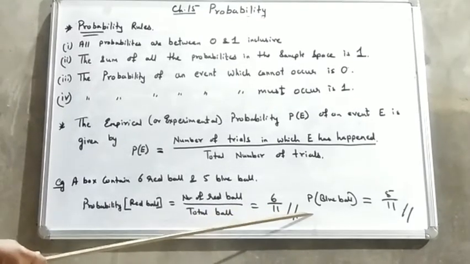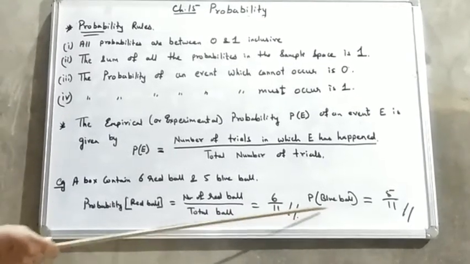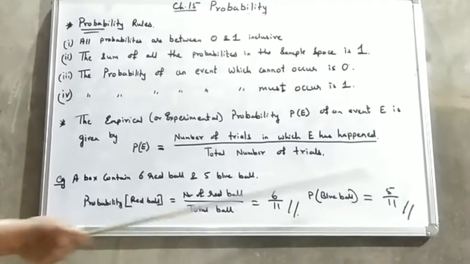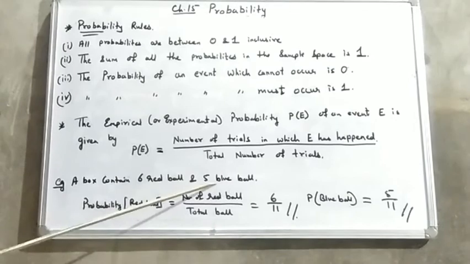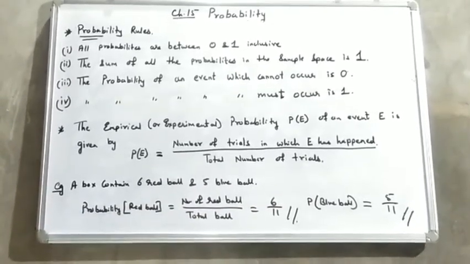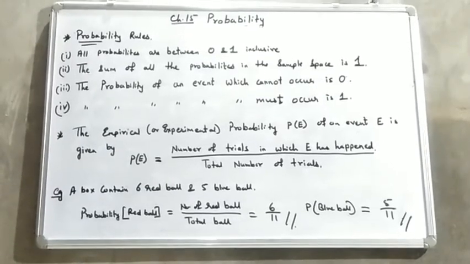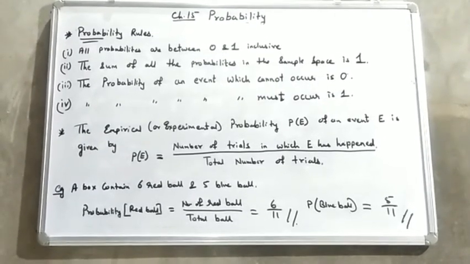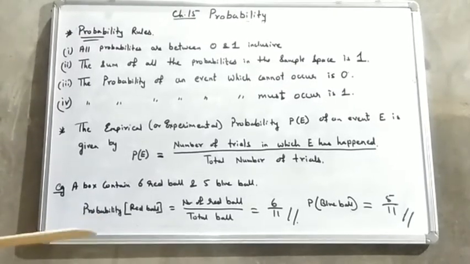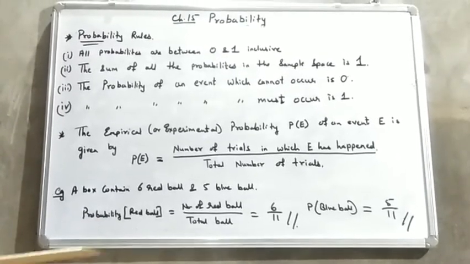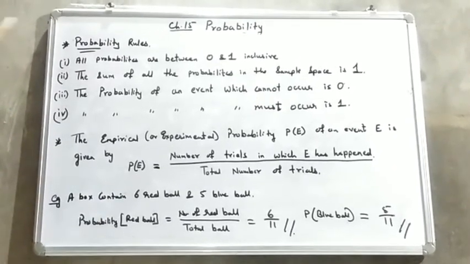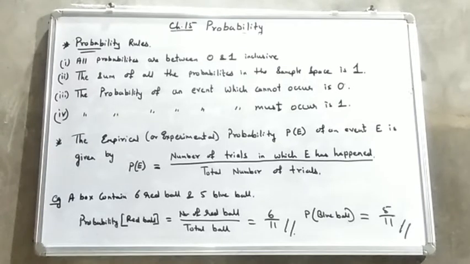Then what is the probability that if a ball is picked out and it is blue? So the probability of a blue ball is equal to the number of blue balls, which is 5, upon total balls. This is just random. Randomly means in Hindi achanak, right? So randomly, we are without thinking, not prepared, and we are taking out from a box. It is said to be random. A few more examples we will solve with the exercise itself.